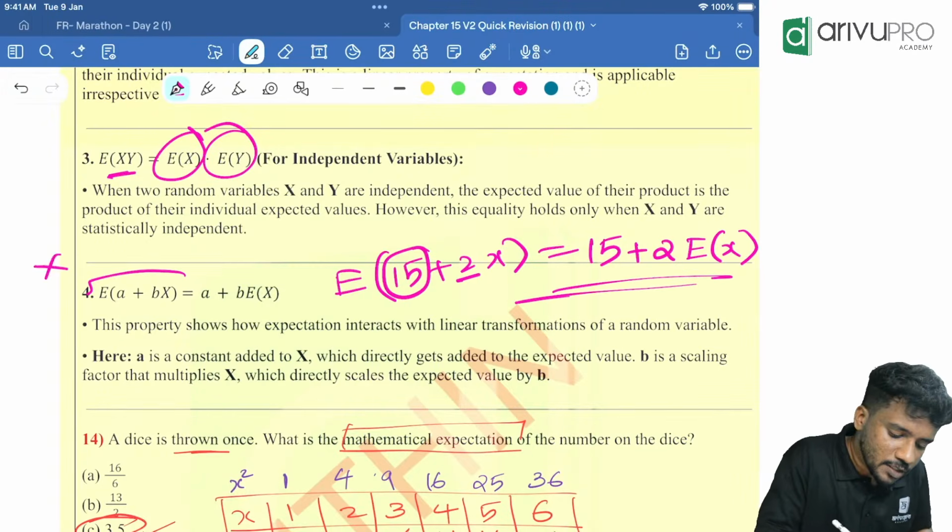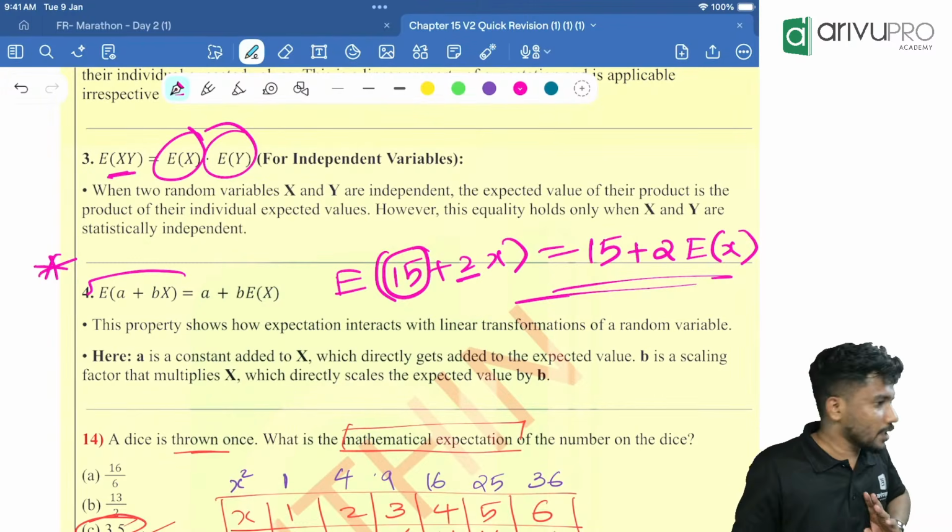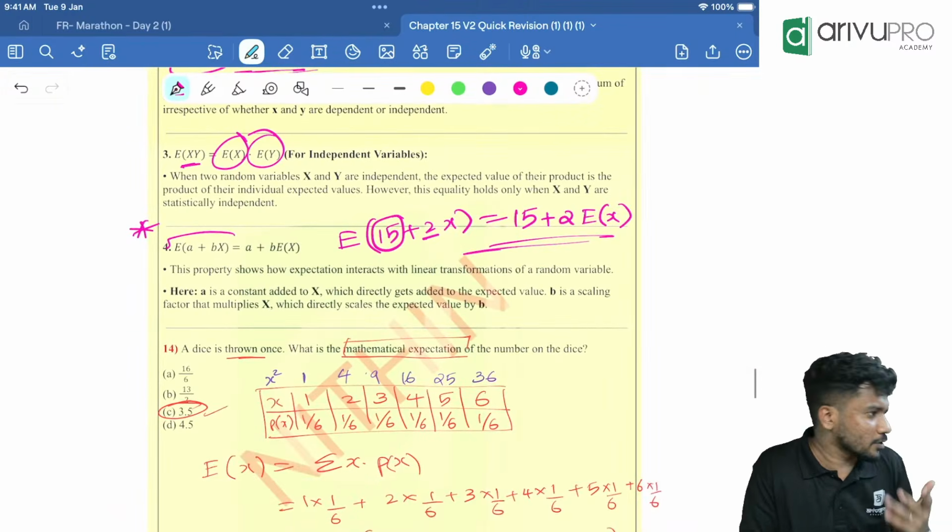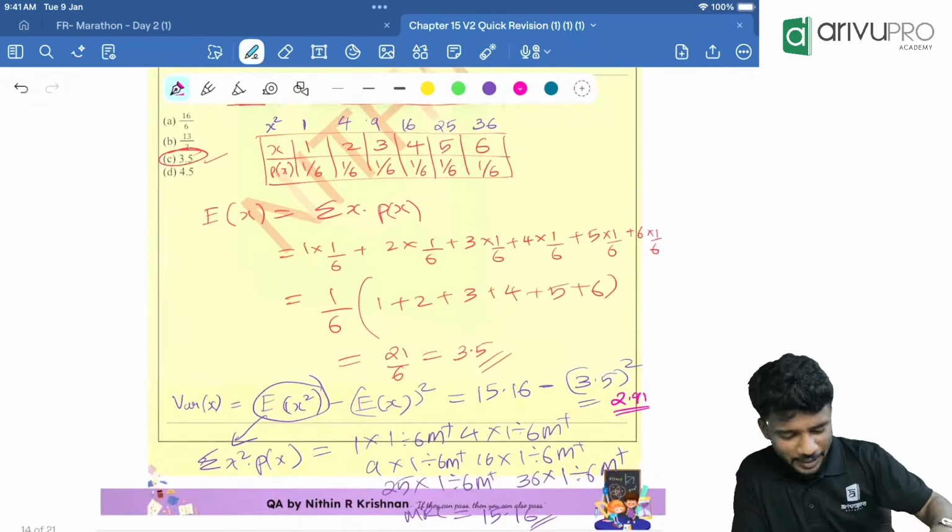There was a question in the previous year based on this property. Anyway, we have solved it in our class already, but still I am revising it for you guys. Next one.